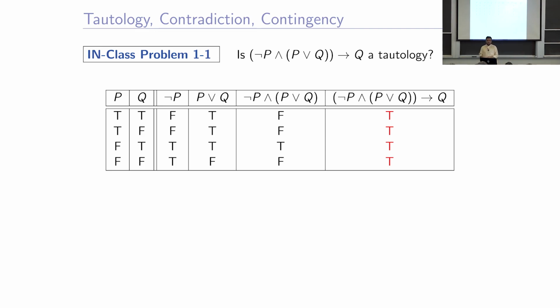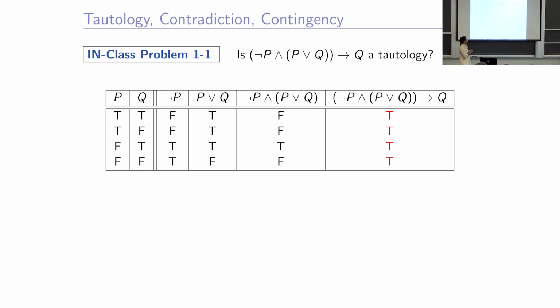Then we take the previous column and the column before that and we take their AND, and we get the truth value of this whole proposition. Then we find this column implies this column, the Q column, and we get the truth values. Okay. What do you see in the last column, the red one? It is all true.